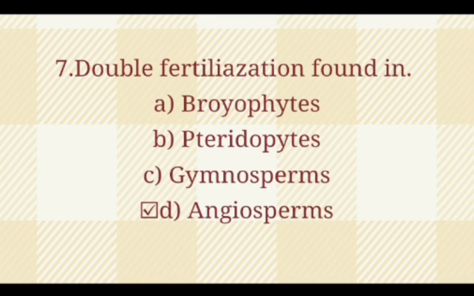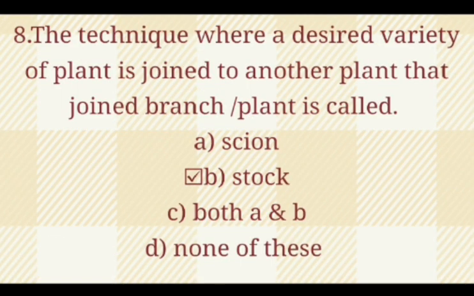MCQ 7. Double fertilization found in: option A, bryophytes; option B, pteridophytes; option C, gymnosperm; option D, angiosperm. So the correct option is angiosperm. MCQs number 8. The technique where a desired variety of plants is joined to another plant, the joint branch or plant, is called: option A, scion; option B, stalk; option C, both A and B; option D, none of these. So the correct option is stalk.